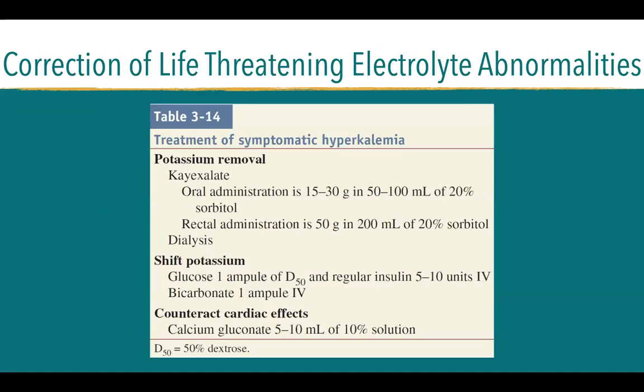Okay, for your hyperkalemia, this is how we correct. We can remove through oral medications and dialysis. We could shift the potassium intracellularly by giving sugar and then insulin a few minutes after, so that the potassium that binds to glucose goes inside the cells. And we could also give bicarbonate 1 ampule. But if we cannot correct that quickly, we can protect the patient from arrhythmia or sudden arrest by giving calcium gluconate 5 to 10 ml in 10% solution.